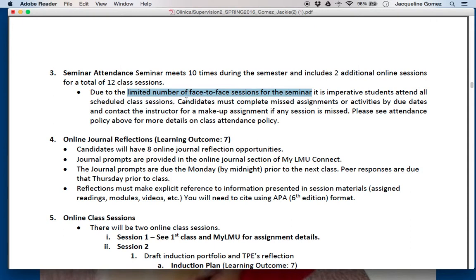So if you are absent even once, not only must you complete the missed assignments or activities, but you will have to complete a makeup assignment for any session that is missed. Regardless of whether this is excused or unexcused, you must have a makeup assignment to make up for any absence that you may have. You may not have more than one, however, keep that in mind. Just know that that is a change from last semester.